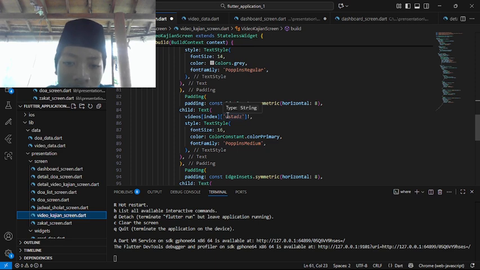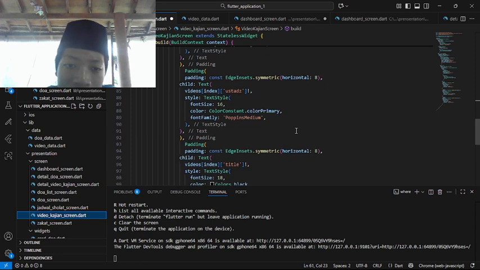And here the other padding, EdgeInsets.symmetric, so it's going symmetric. Horizontal, the horizontal was 8. Child: Text, here the text we are taking from the Ustaz video data. The text style, font size was 16, the color was color primary, and the font family was Poppins medium.